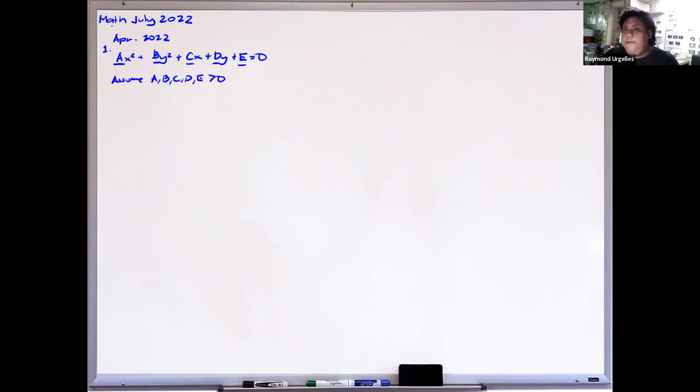And since letters A and B were used, we will assume that these two values are different.